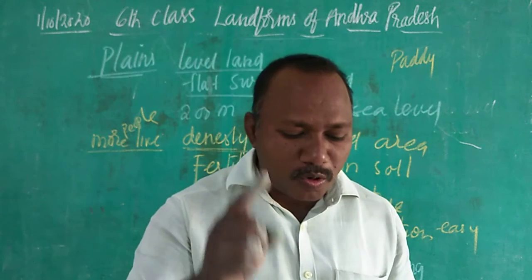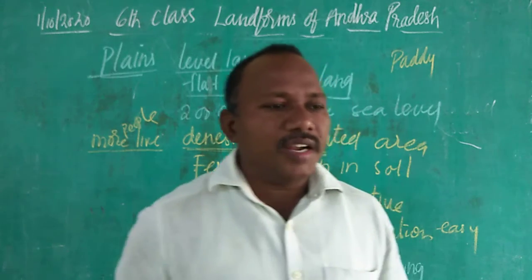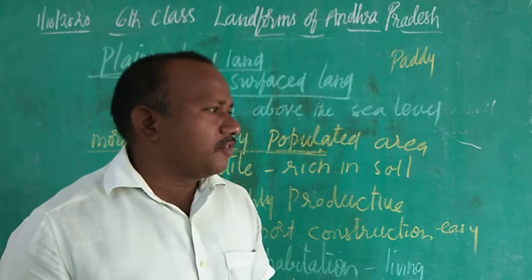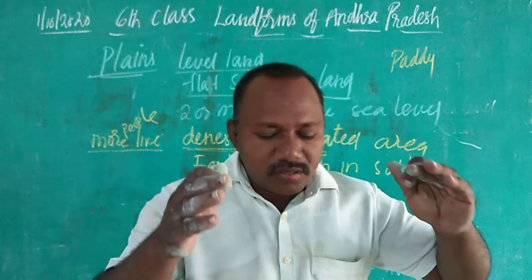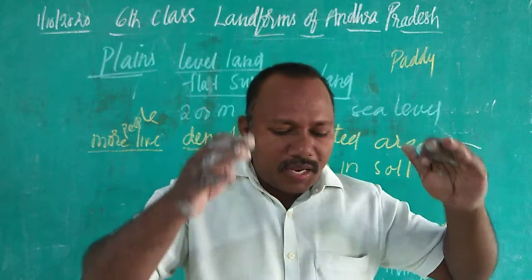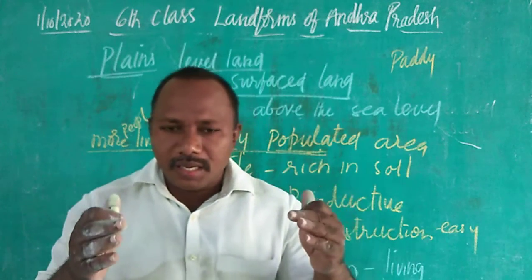And several small delta plains are also found in the river course of India, where there are rivers. Many crops can be grown here in the delta area.